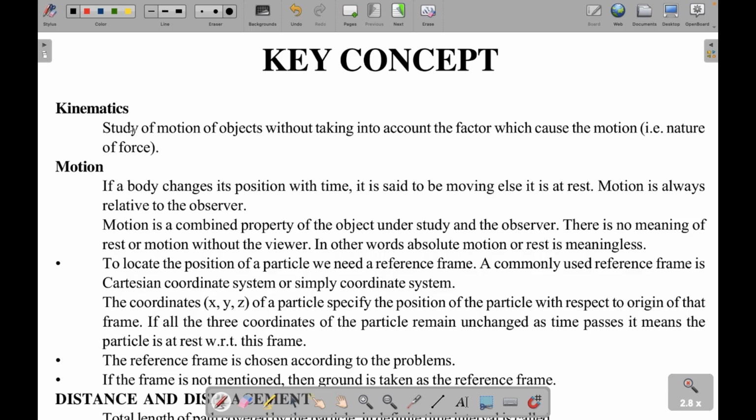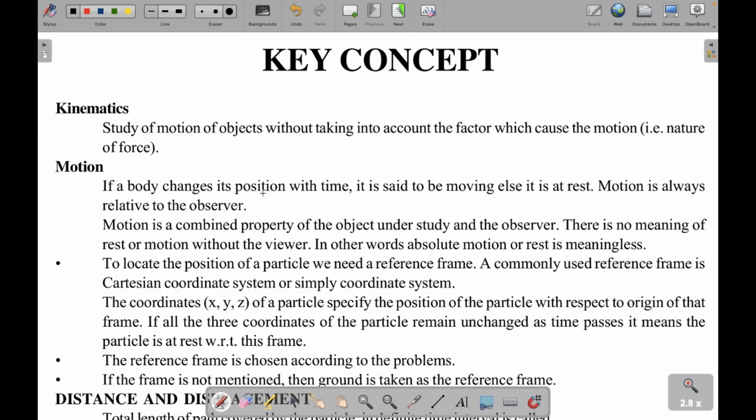So kinematics is the study of motion of objects without taking into account the factor which causes the motion, that is, the nature of force. So we are not interested in the force. And what do you mean by motion? Motion means a body is changing its position with time. Then only we say the body is in motion. Otherwise we say the body is at rest.